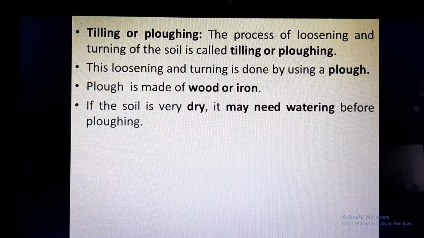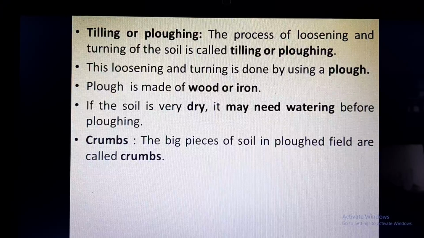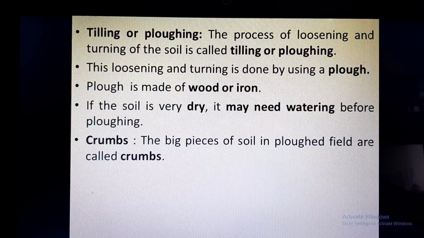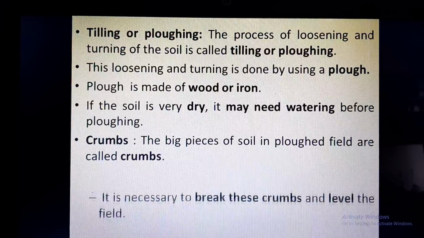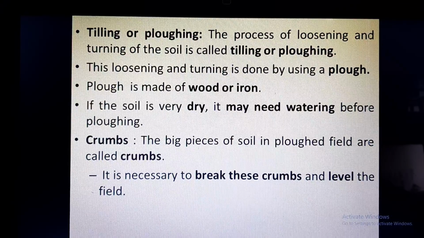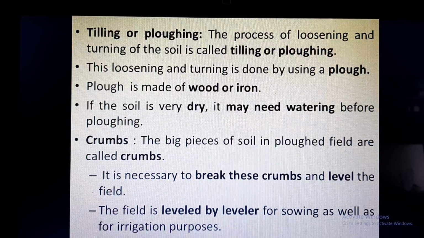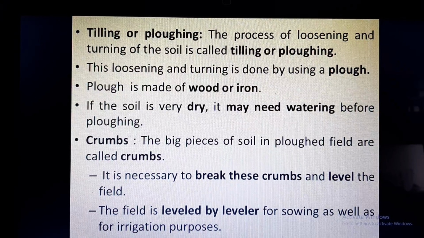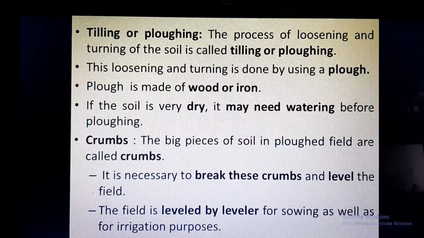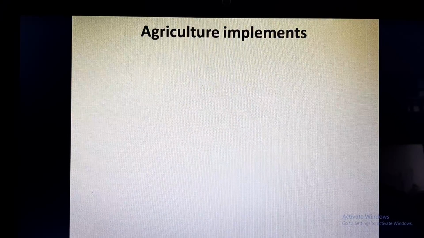plowing becomes easier. Crumbs. What are the crumbs? Crumbs are the big pieces or big chunks of soil which are found in the plowed field. It is necessary to break these crumbs and level the field. The field is leveled by using a leveler, which is used for sowing as well as for irrigation purposes.